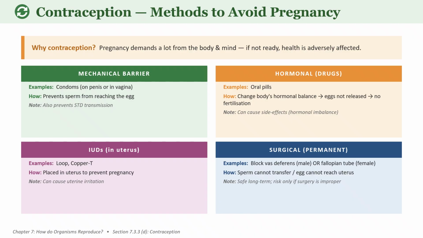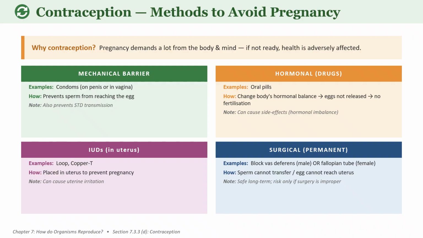Next are the hormonal methods, like drugs and medicines you can use. Birth control pills can be taken orally. They prevent the release of eggs from the ovaries, but they cause some side effects. Sometimes they imbalance the hormones in our body, which is why they are risky to use. Then IUDs, intrauterine devices. Examples are copper T and loop. It is placed inside the uterus to prevent pregnancy. Sometimes it causes uterine irritation also.